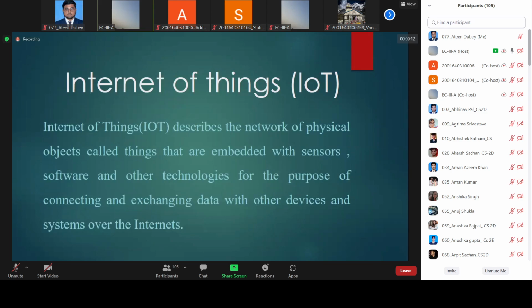A very simple example: you have heard the word Alexa, Amazon. In Amazon you can purchase an Alexa device.